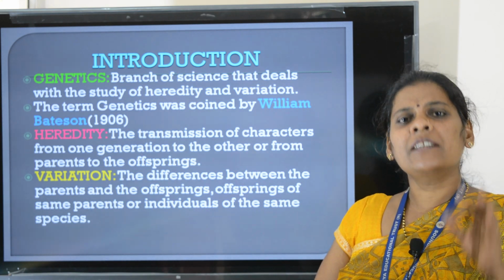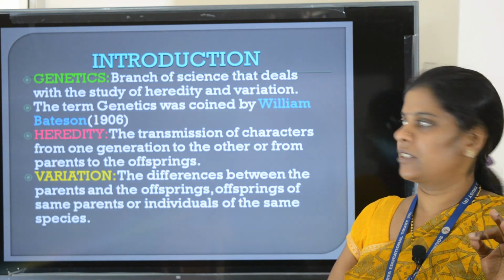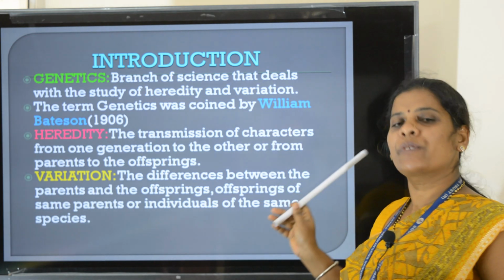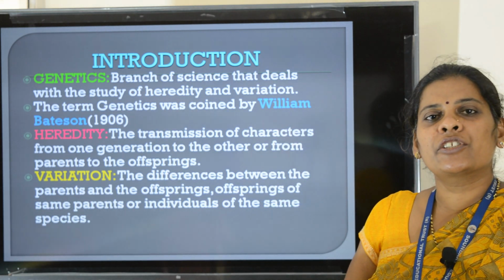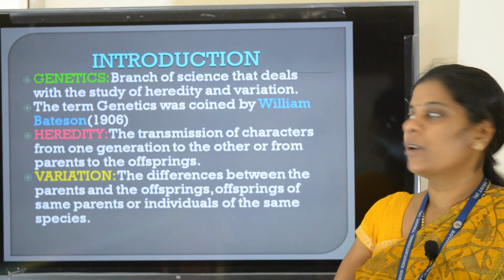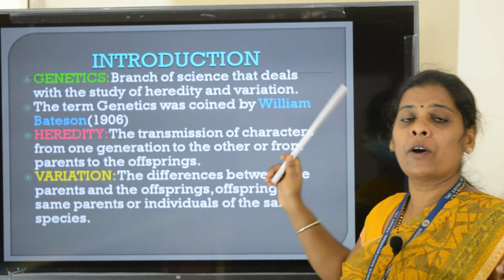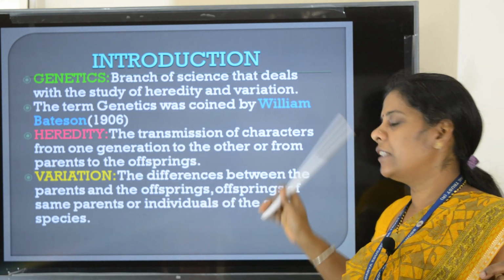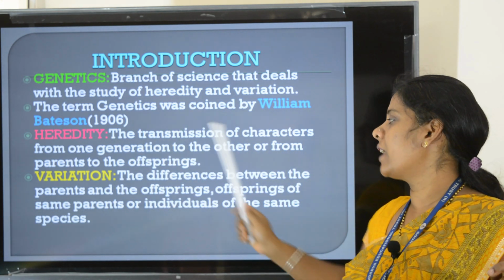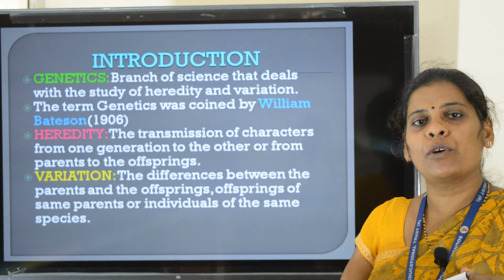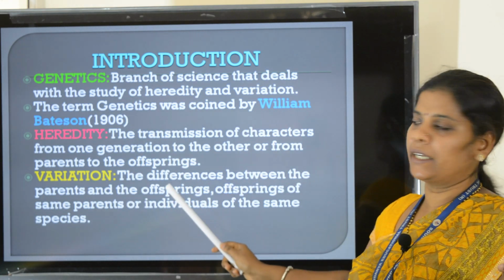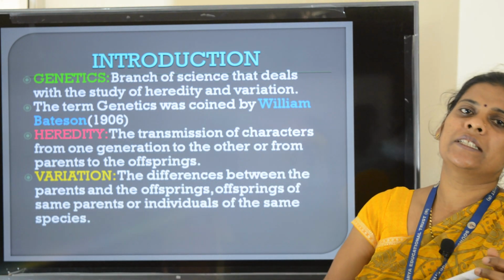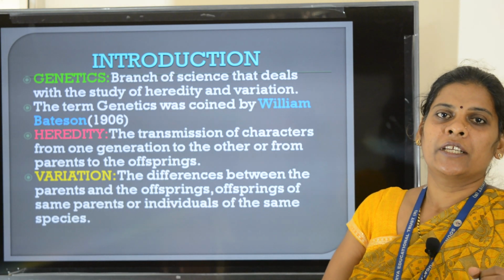Heredity is the transmission of characters from one generation to the other, from parents to the offsprings. Variation is the difference between the parents and the offsprings, or offsprings of the same parents, or individuals of the same species.